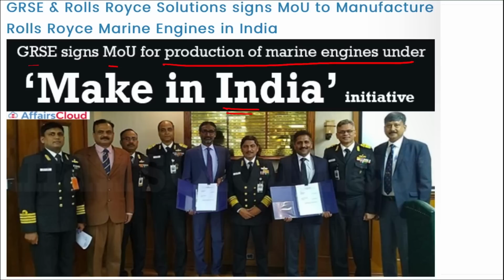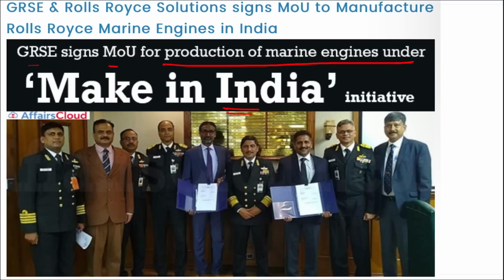According to the agreement, GRSE and Rolls-Royce Solutions will work together and produce technologically advanced MTU Series 4000 governmental marine engines. These 746 to 3,000 kilowatt power output engines are reliable and easy to maintain.